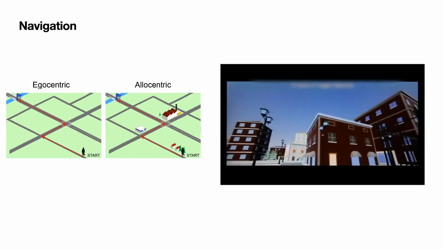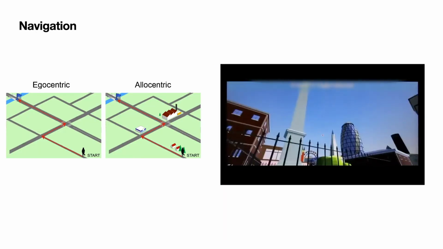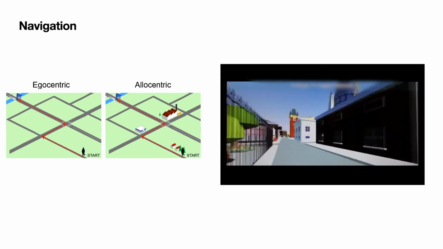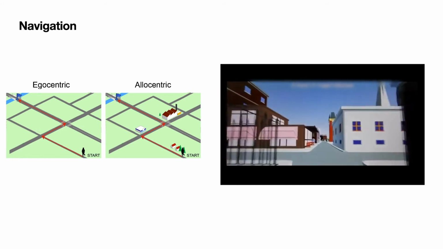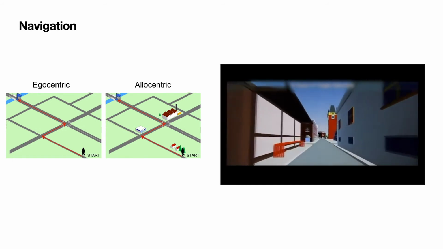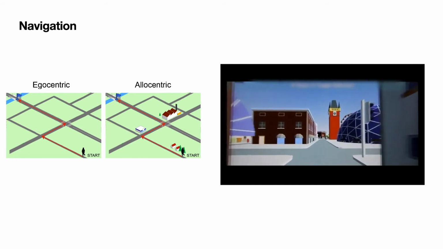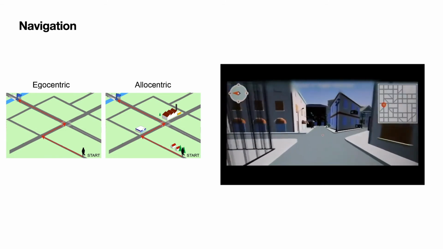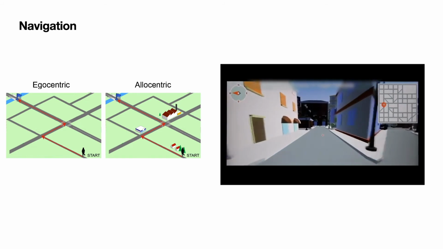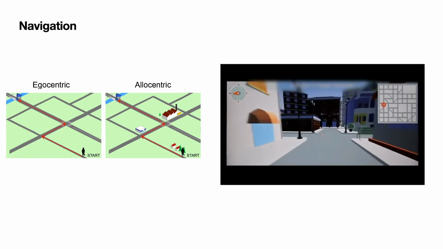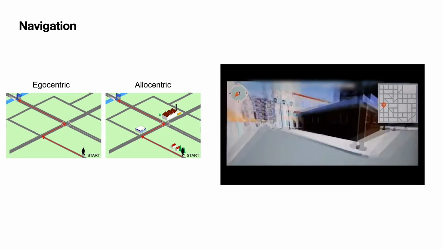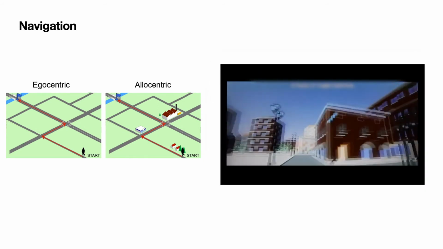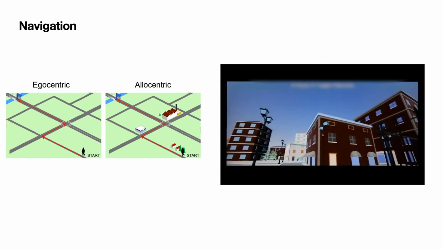In navigation, there exist two models, egocentric and allocentric. With the egocentric approach, we navigate by knowledge of where an object is in relation to where we are in space at any given moment of time. With allocentric, an environment is described by building a mental map where landmarks are relatively positioned, and we navigate by thinking of that as a global perspective. In both approaches, landmarks play a very important role in determining one's position.